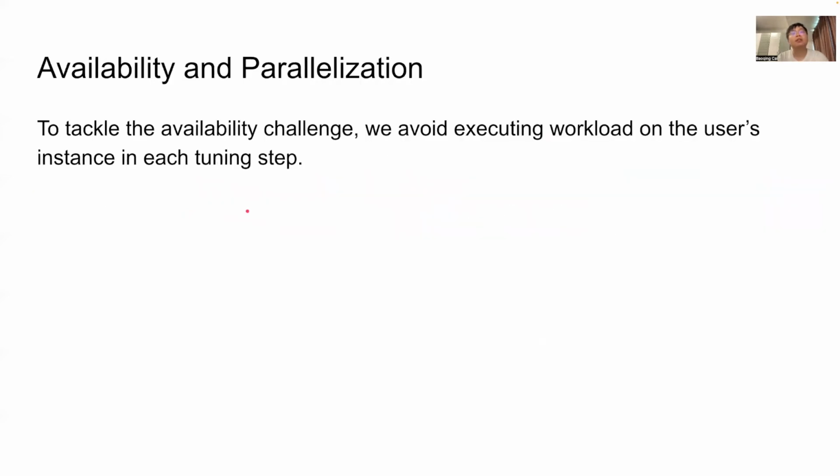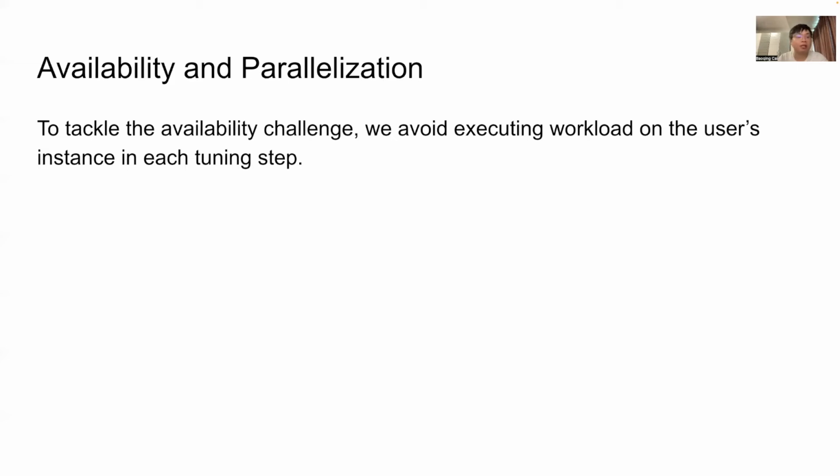However, all the knob tuning methods can cause performance fluctuation during tuning. To tackle the availability challenge, we avoid executing workload on the user's instance in each tuning step. Considering that tuning relies on the results of workload execution, it seems that the only solution is to implement the execution on a cloned CDB instead of the one that the user is using.